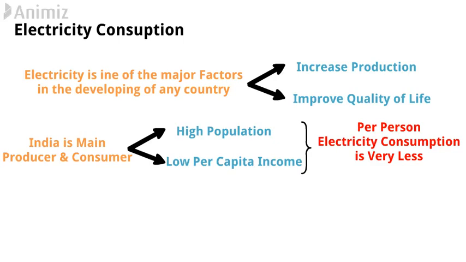Friends, thus these are 11 indicators of poverty. Generally, an explanation of any 5 indicators is asked in the exam, or separately some important indicators are also asked for 3 marks. If you have not seen the previous video, then the link is given in the description.